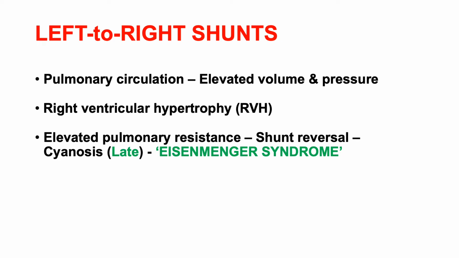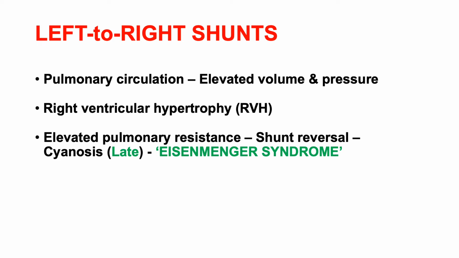And finally, because of elevated volumes and pressures within the pulmonary circulation, it is accompanied by vascular changes, and that finally results in elevated pulmonary resistance. Because of the higher pressures now on the pulmonary side, instead of left to right shunting of blood, now the blood will be seen flowing from right to left.